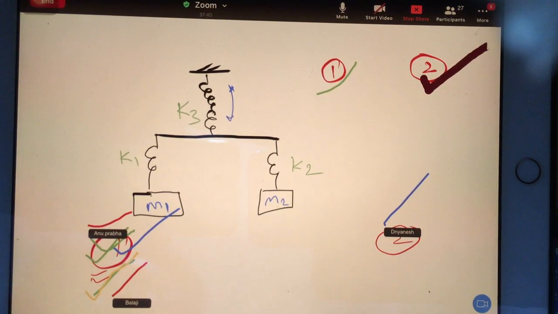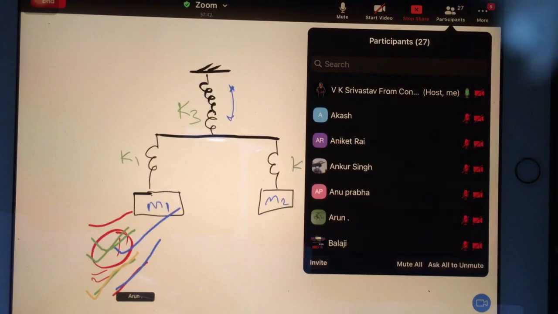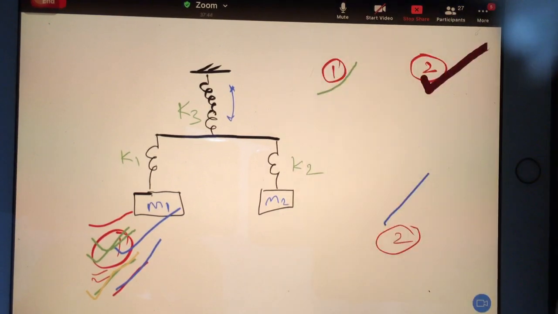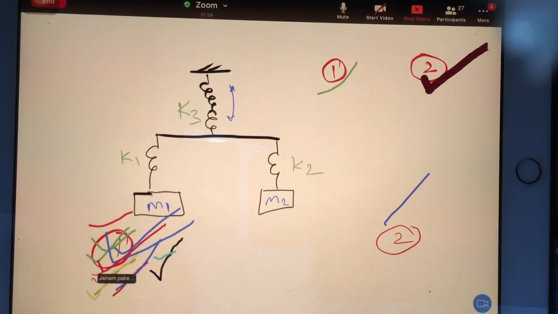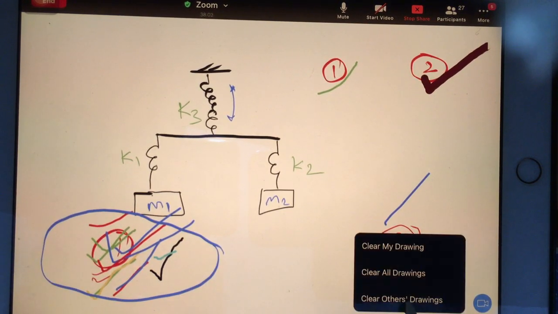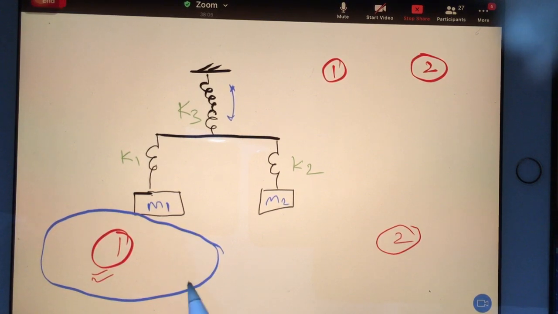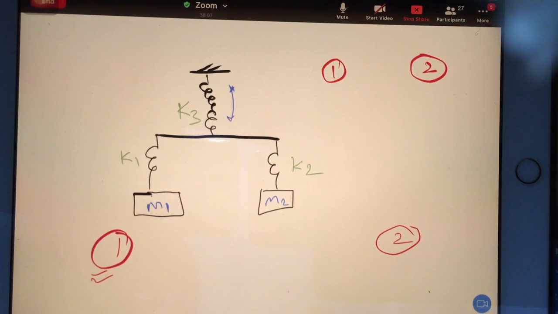Okay, some students are... okay. Very good try. Very good try. Actually, degree of freedom, see, all the students taking this option, think one more time. Last chance, give the right option.